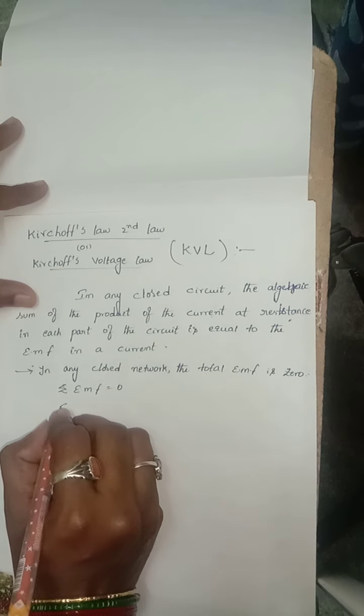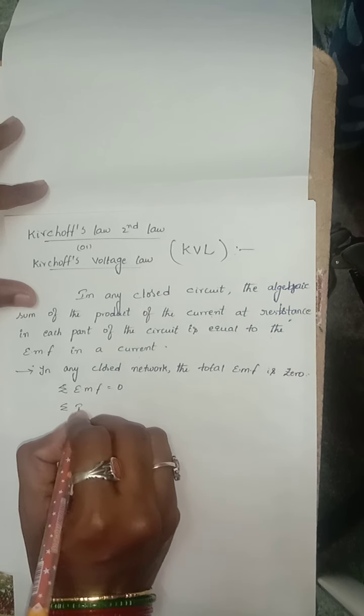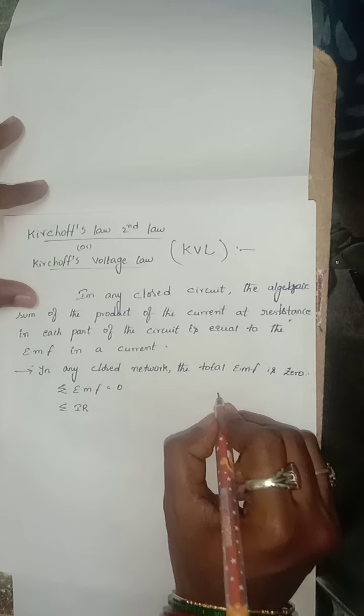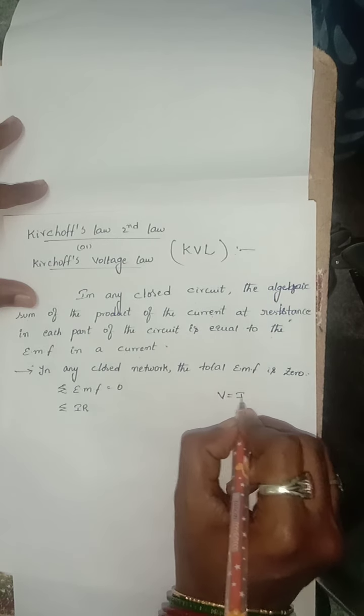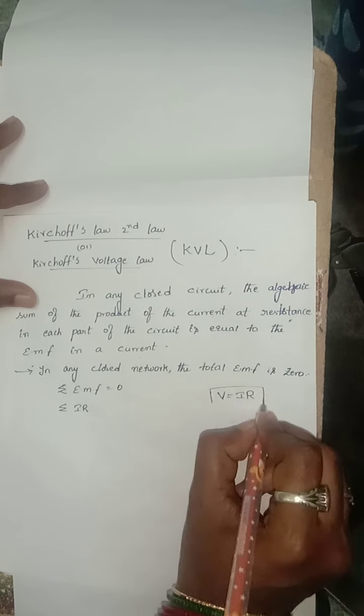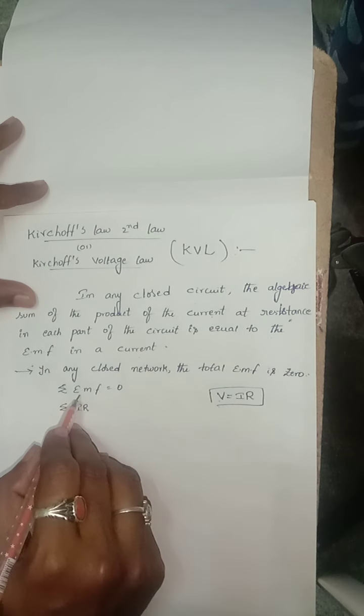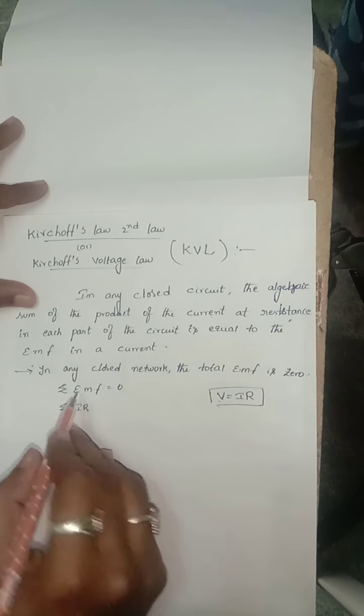And also sigma IR. IR means voltage, V is equal to IR according to Ohm's law. So voltage is also considered as EMF, electromotive force of a circuit.